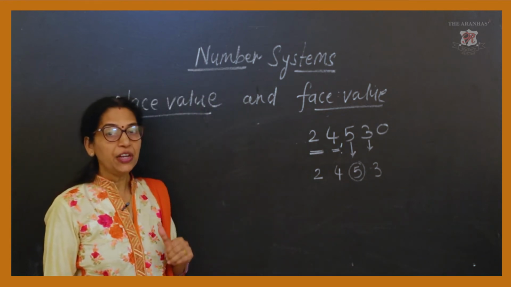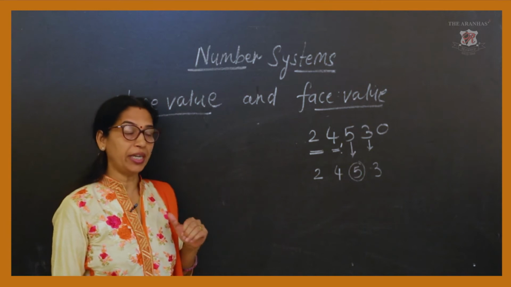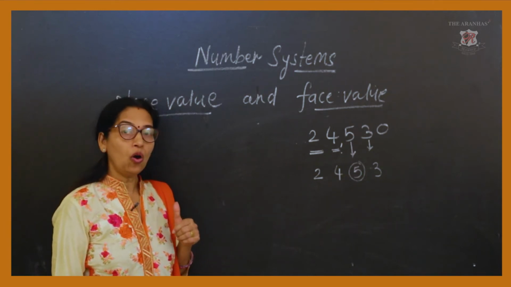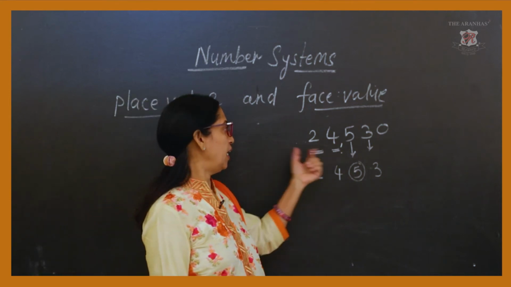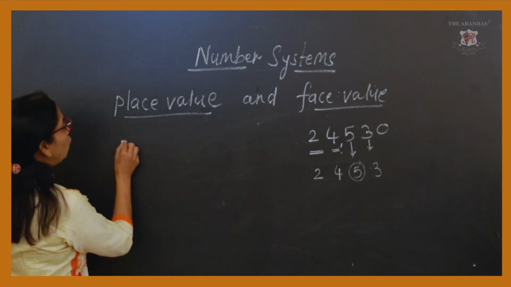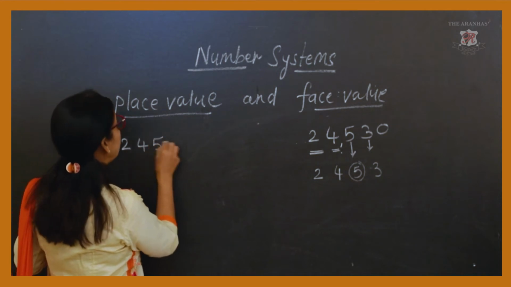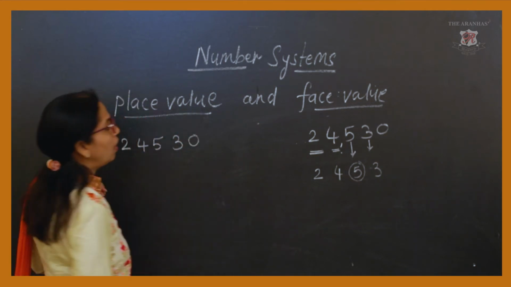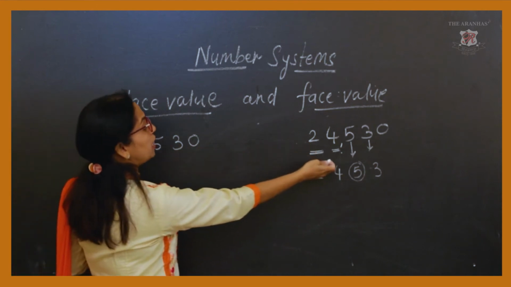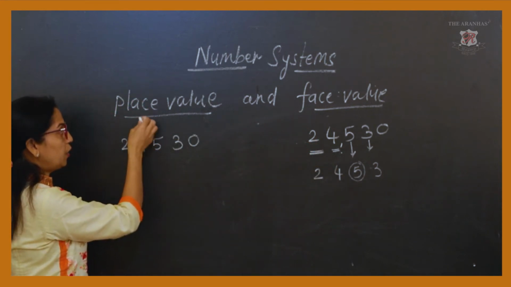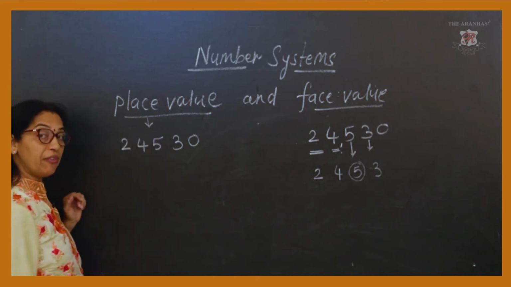But if you are asked to find the place value of each digit, then you will see that the place value of the same figure changes. We have seen the face value. Now we are going to see the place values.